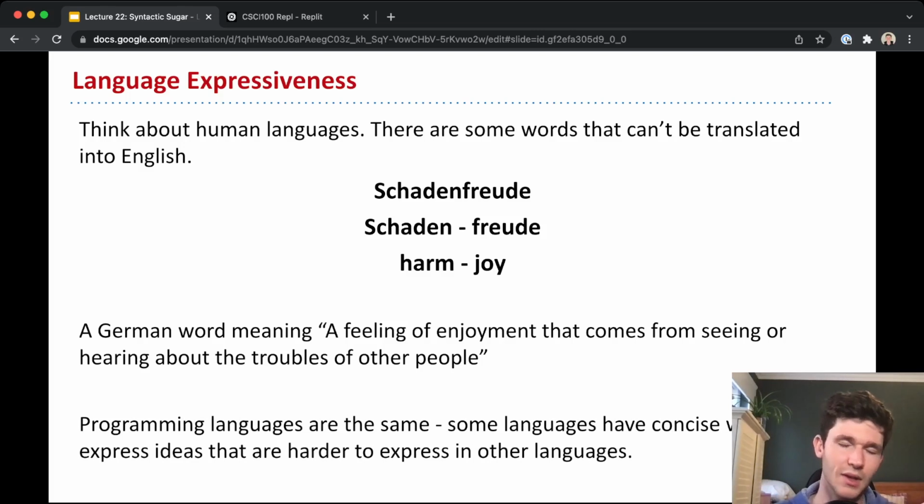Programming languages are exactly the same in that some languages are better at expressing some concepts than others. And there's not really a universal language that is the best at expressing things. And that's why you see so many languages: in this class you're learning Python, in other classes you'll learn C++ or Java. Rust is becoming quite popular.